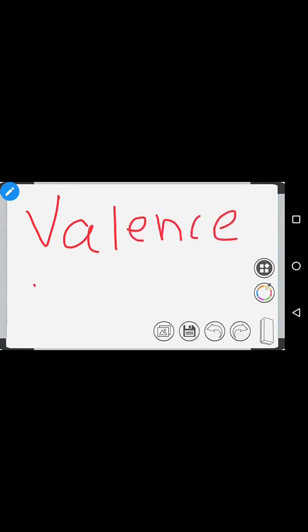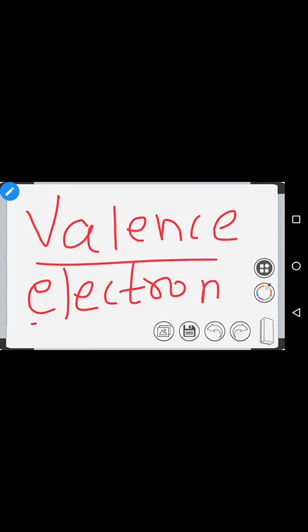Now, what is the valence electron? Before going to valency, you have to understand the valence electron. The valence electron is the electron in the outermost shell. How many electrons are present in the outermost shell?